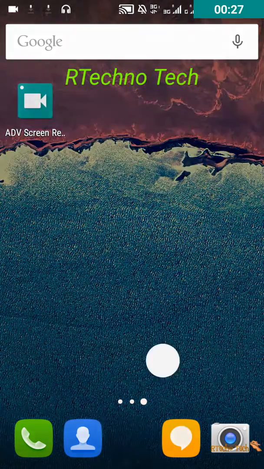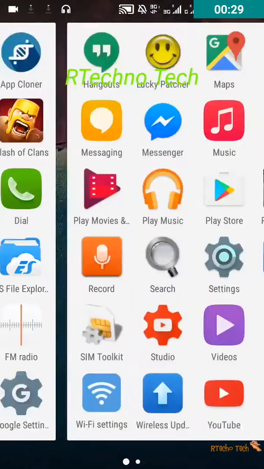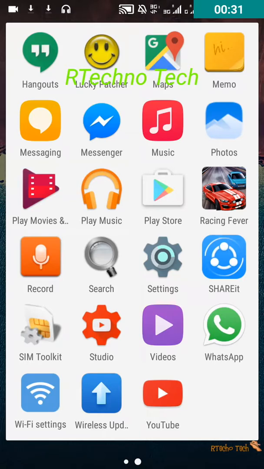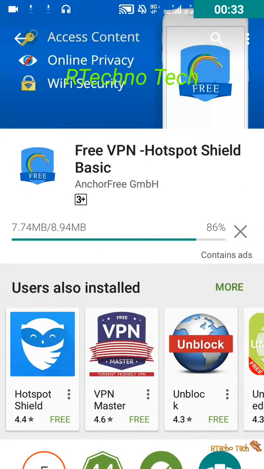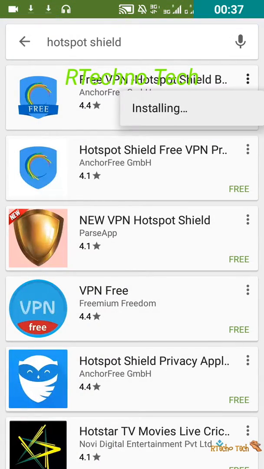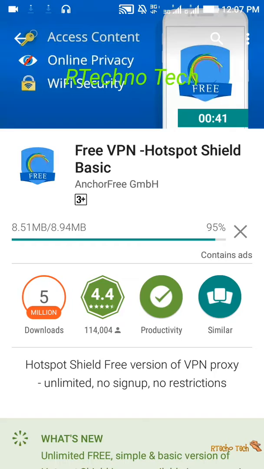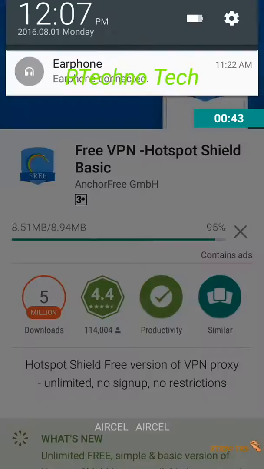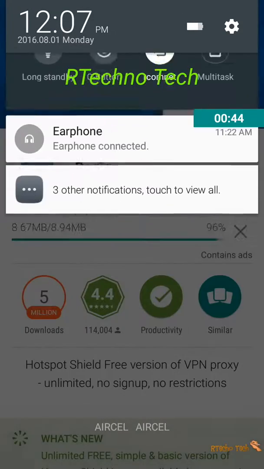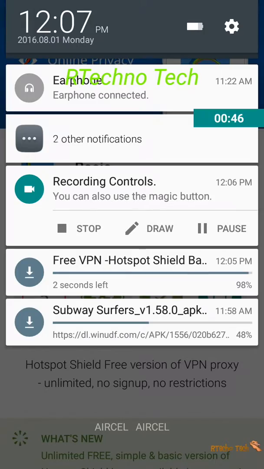Firstly, you have to install an app called Hotspot Shield, this free VPN, Hotspot Shield Basic. You have to install it from here. After installing, I'll tell you what to do. Till that time, we'll have a small break. After the installation process is done, I'll show you.